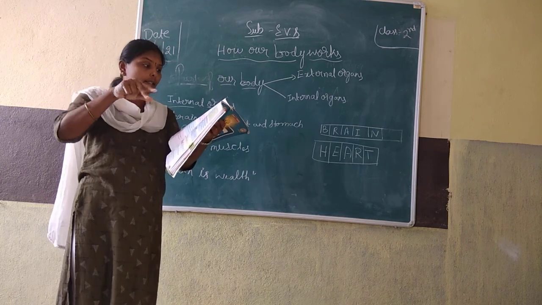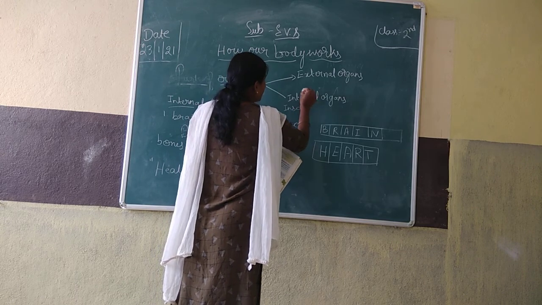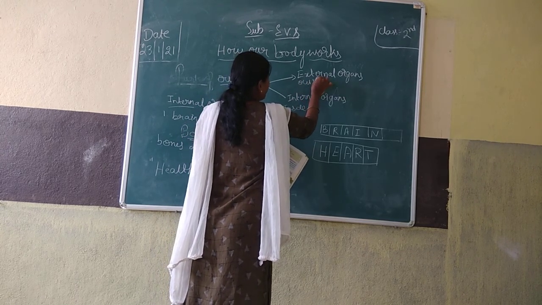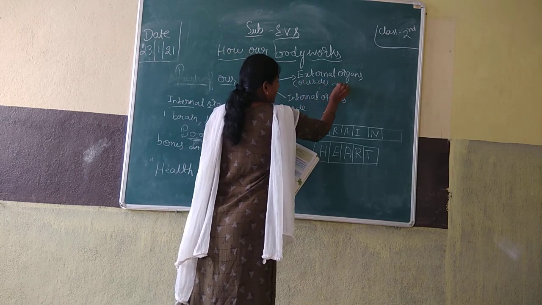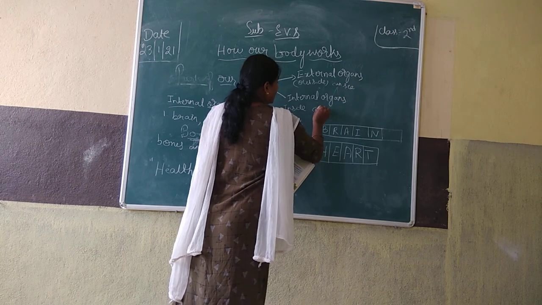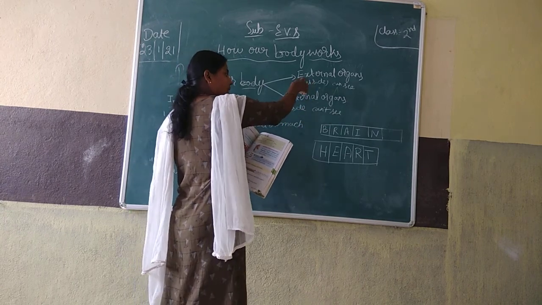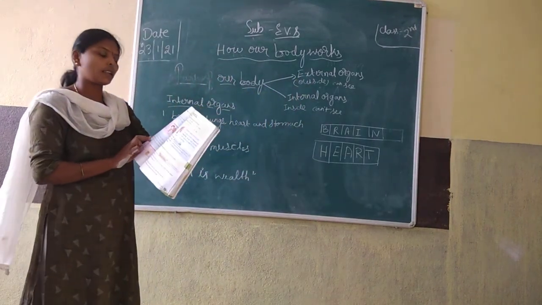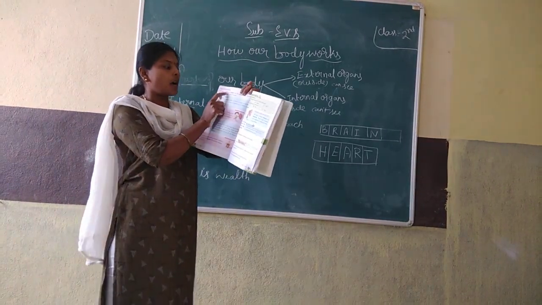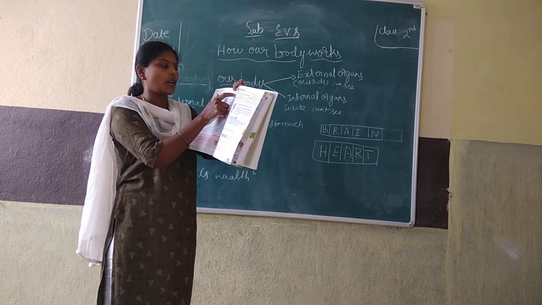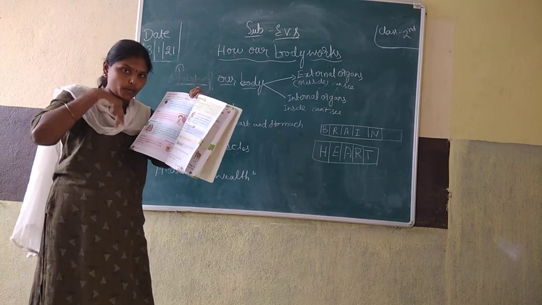Some are internal, inside. Internal means inside. External means outside. Outside our body, we can see them. We can't see this organ; we can see this organ. External organs and internal organs. Internal organs: the brain, heart, lungs, stomach are important internal organs. They are inside our body.